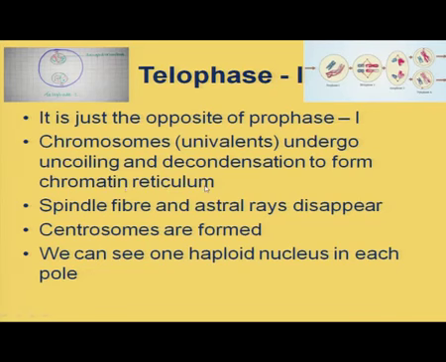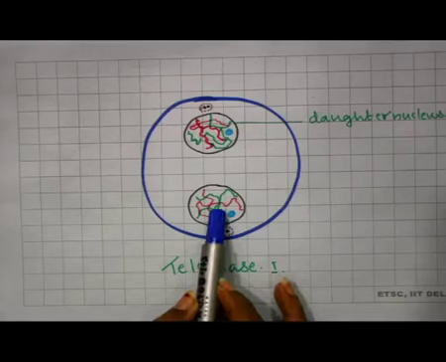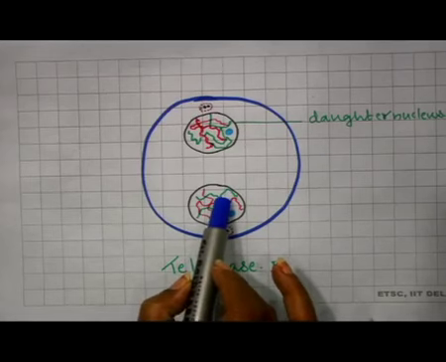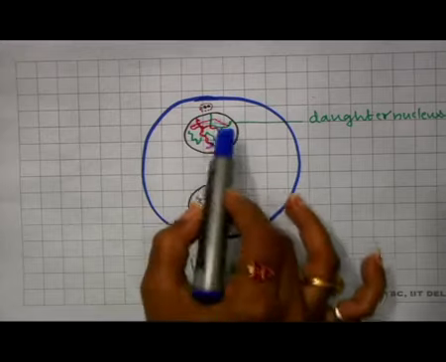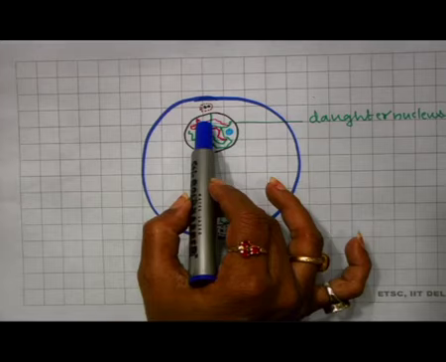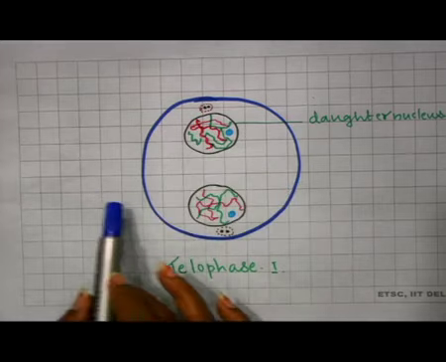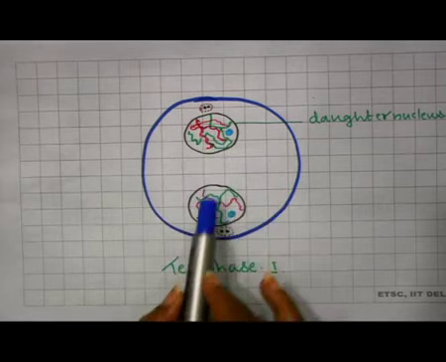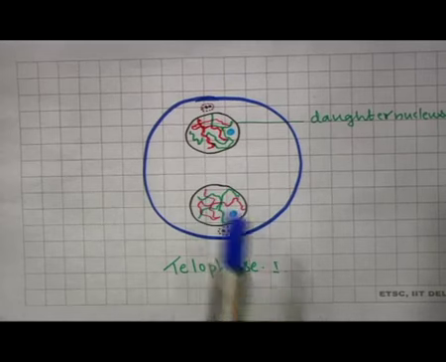See this particular diagram here, each of these univalents undergoes uncoiling and after that decondensation, so that they form the chromatin reticulum.